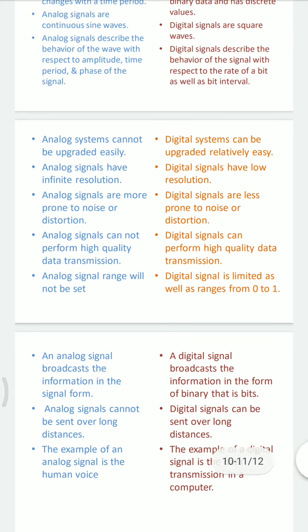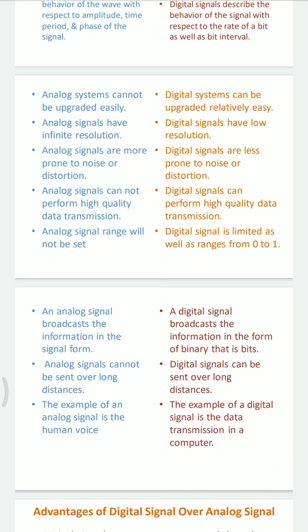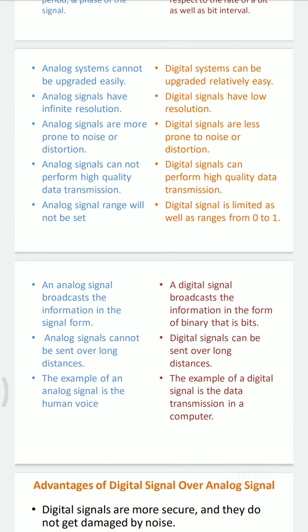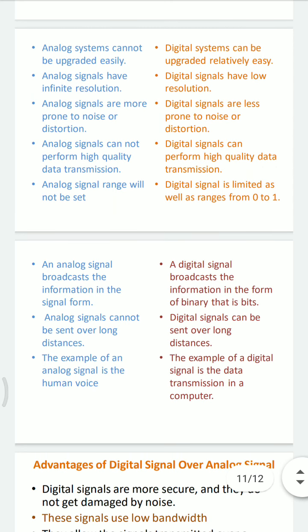Analog signals have infinite resolution, but digital signals have low resolution. Analog signals are more prone to noise or distortion, but digital signals are less prone to noise or distortion. Next, analog signals can't perform high quality data transmission, but digital signals can.